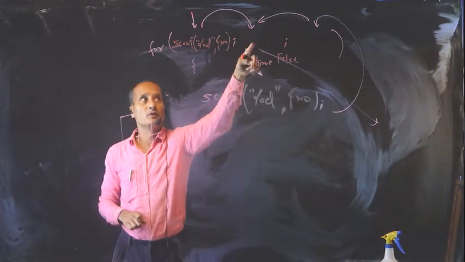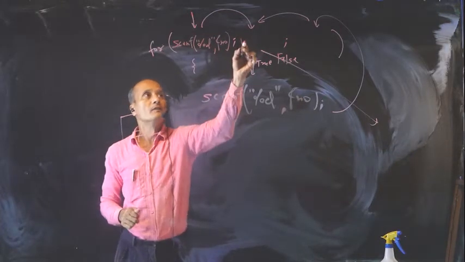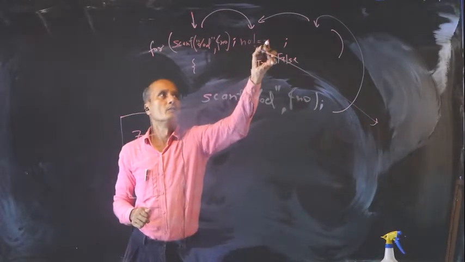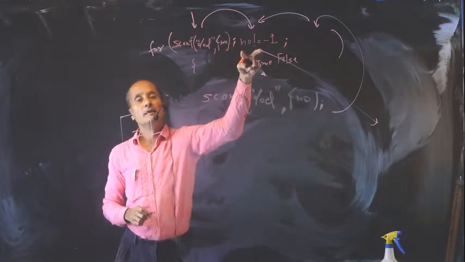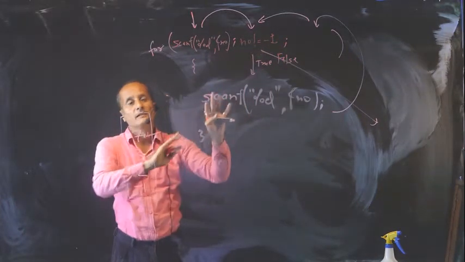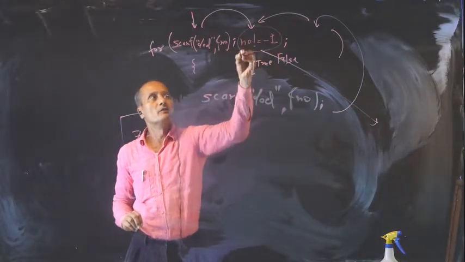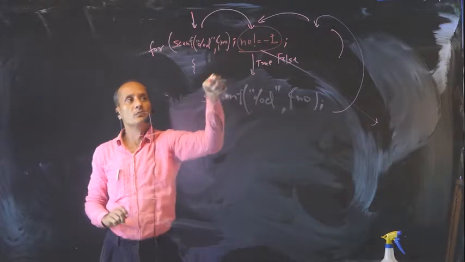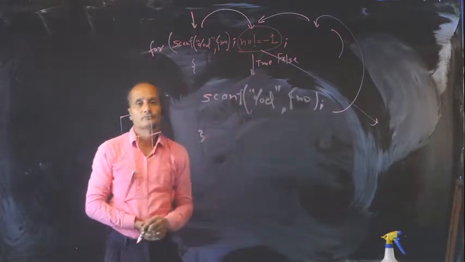Whether the number is -1 or not. And when do you want it to be happening? When it is not -1. So I will say here number not equal to -1. By the way, please don't write down any if, while, whatever. This condition is automatically checked. This is a logical expression which is automatically checked. When it is true, then only it will enter the body. If it is false, it will come out of the loop.